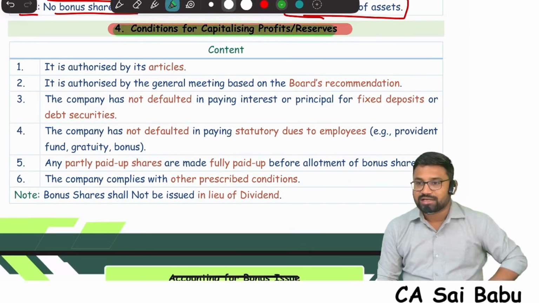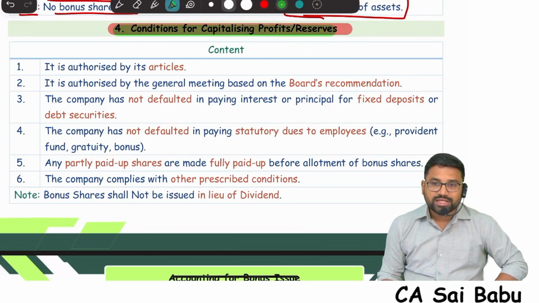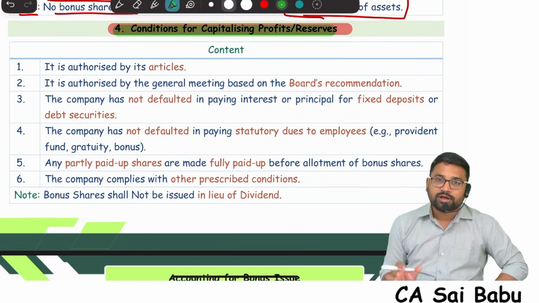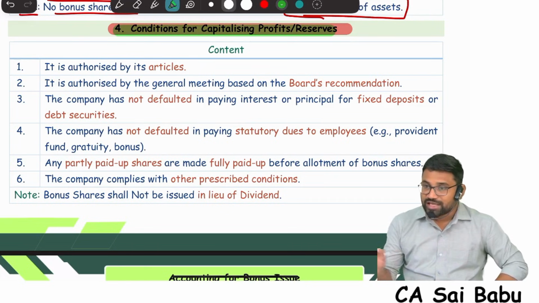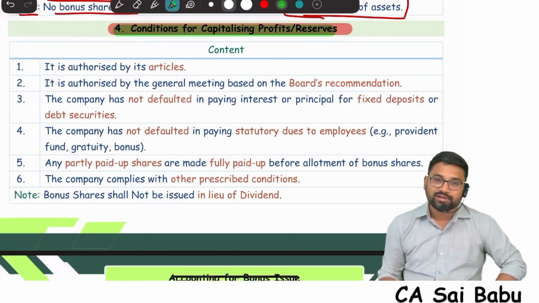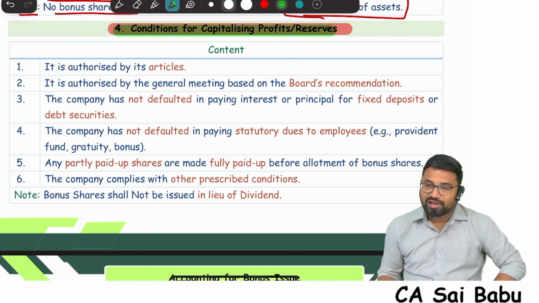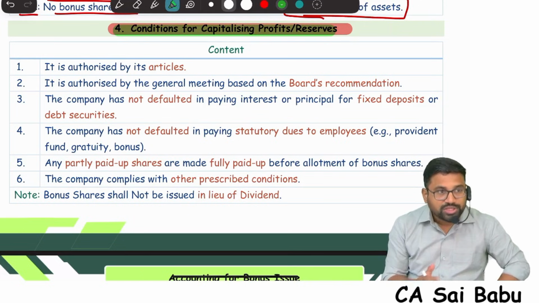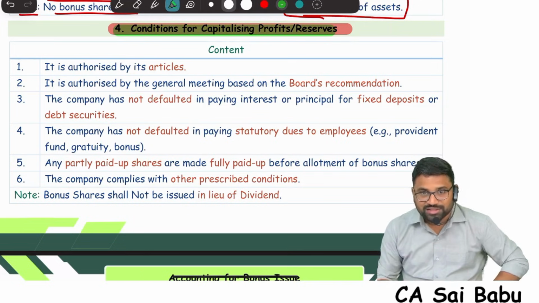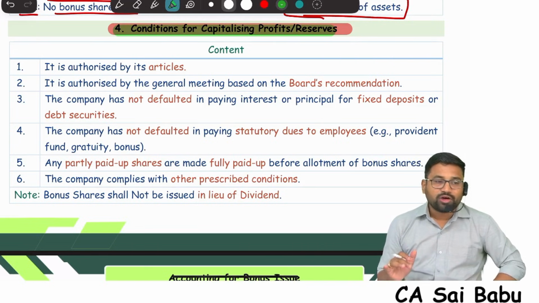Again they may ask. Some students, the trend now is, "Sir, this topic was already asked in the last attempt, so next attempt they won't ask. So I will skip this." Hey, what is this madness? Is there any hard and fast thumb rule that last attempt they have asked, this attempt they won't ask? So don't fall into that kind of trap, sir.